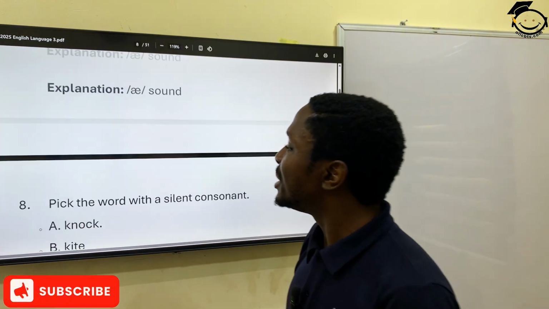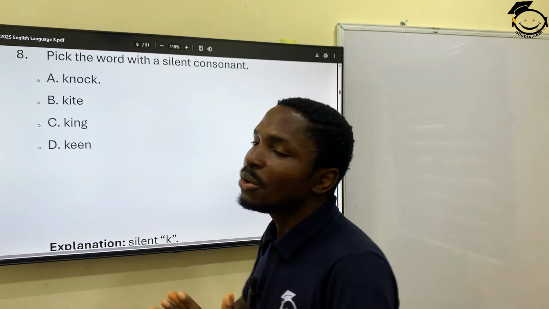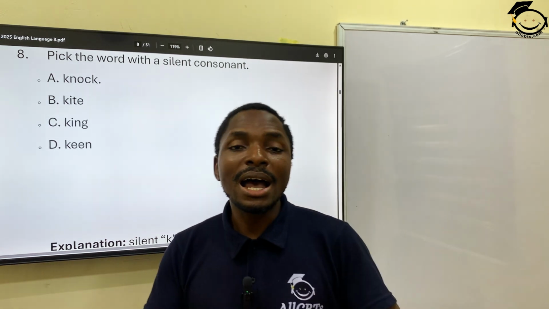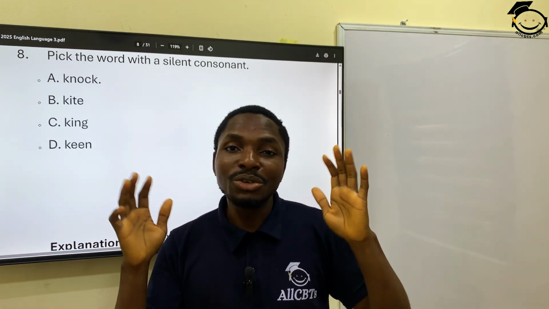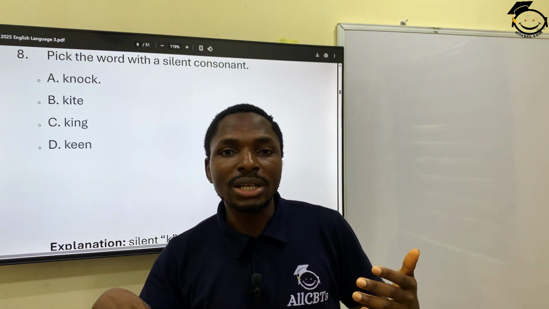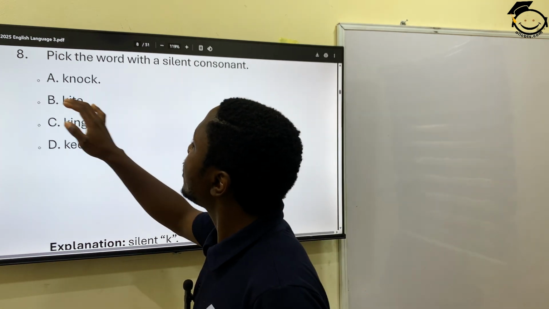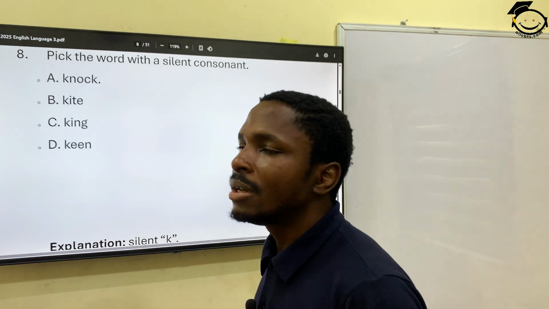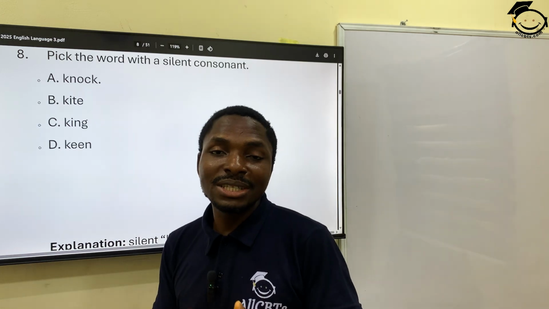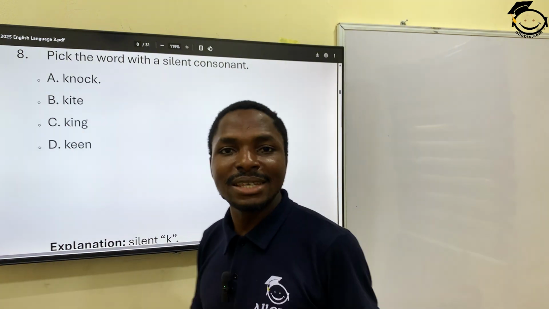Okay, moving onward. We have question 8. Pick the word with a silent consonant. What is a silent consonant? Silent consonants are consonants where you don't hear any sound when you pronounce them. When they are in a word, they don't make any sound. Let me give you an example. Look at this. We have knock. The pronunciation of knock excludes the first letter, which is the K. So the first K is silent.